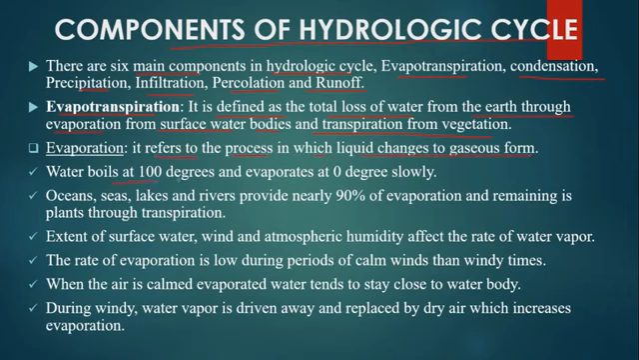Water boils at 100 degrees Celsius and evaporates at 0 degrees slowly. Temperature is the main element which affects the rate of evaporation. Oceans, seas, lakes and rivers provide nearly 90% of evaporation and the remaining is contributed through transpiration. The extent of surface water, wind and atmospheric humidity affect the rate of evaporation.